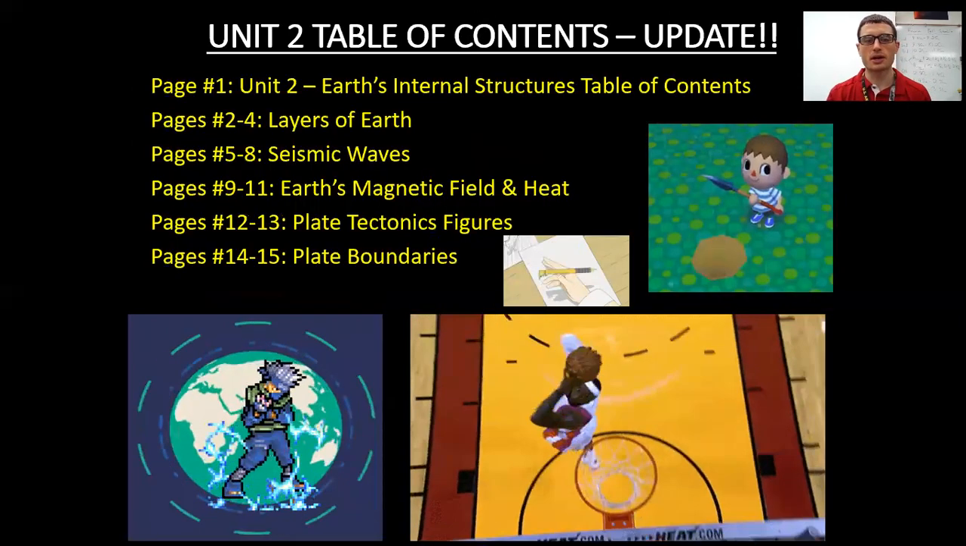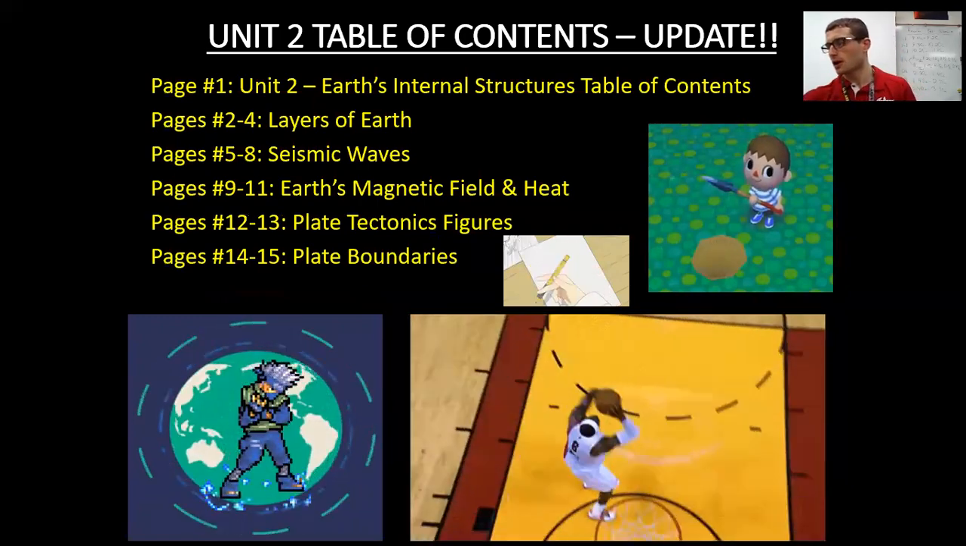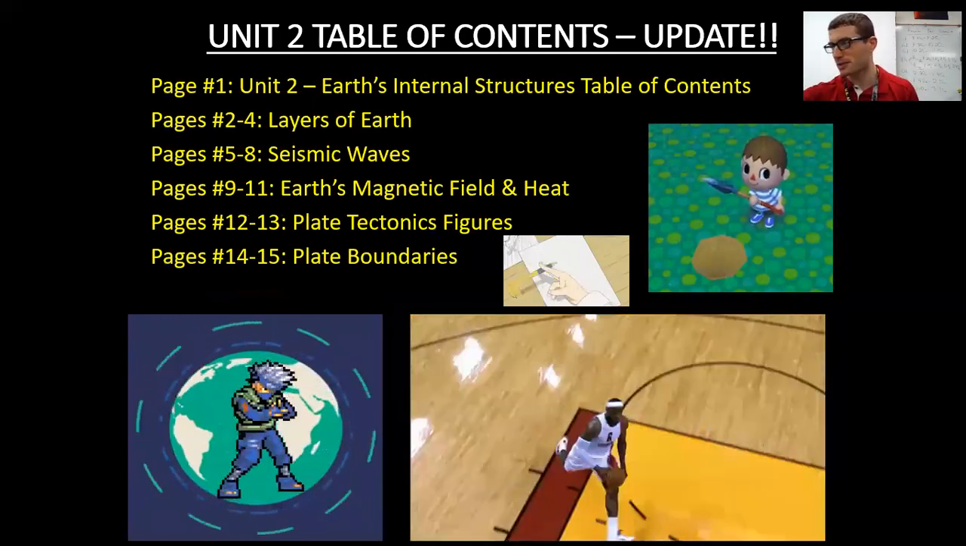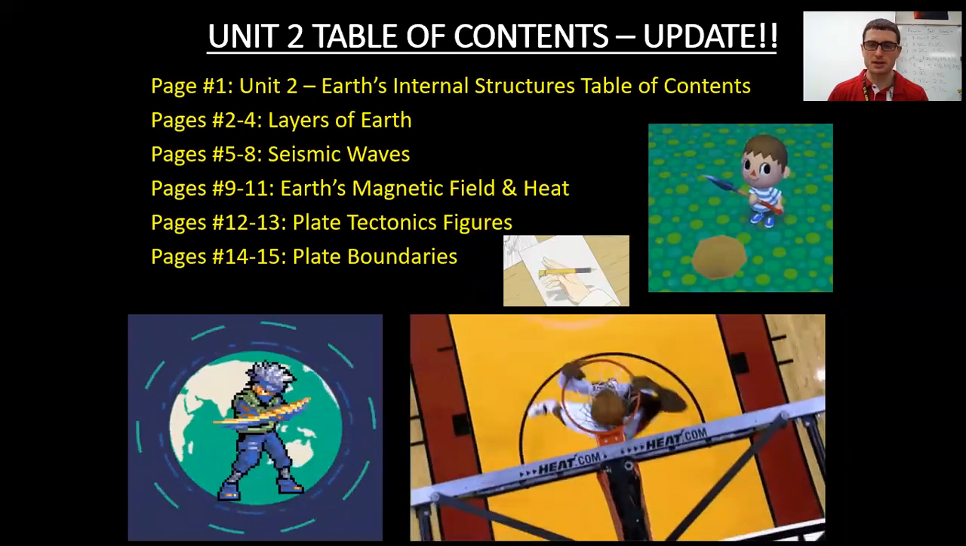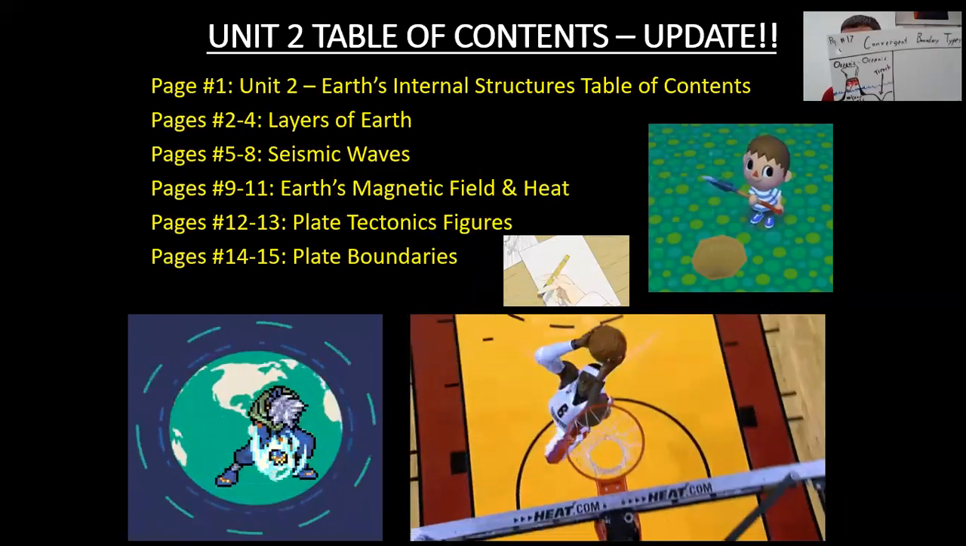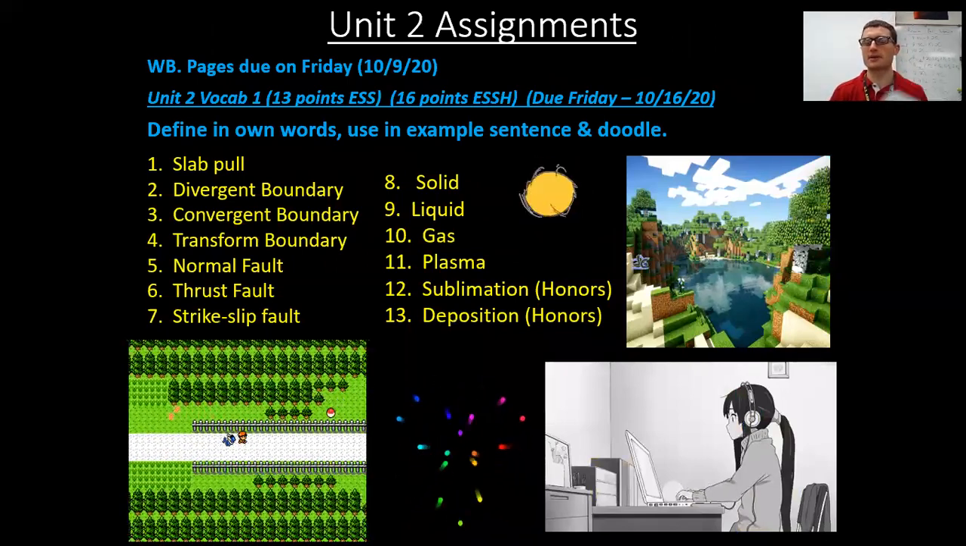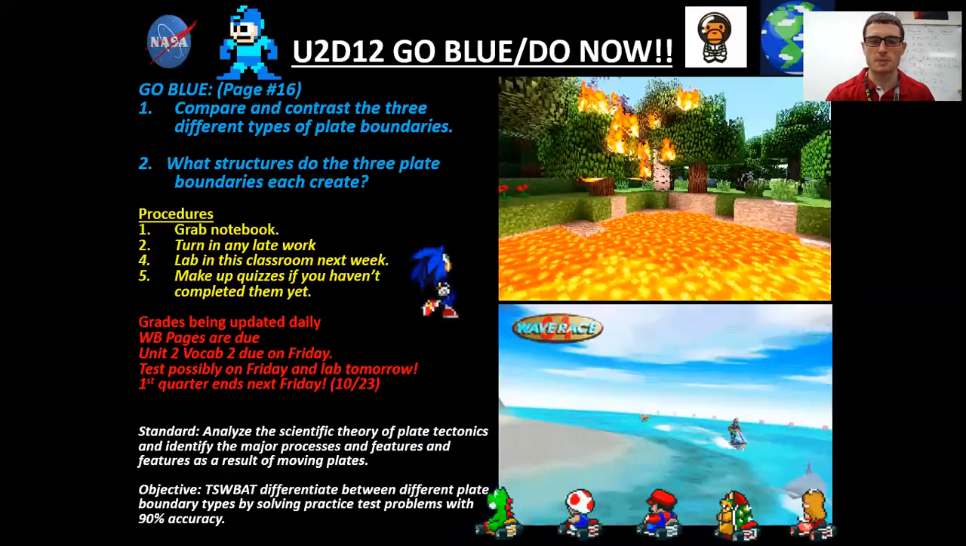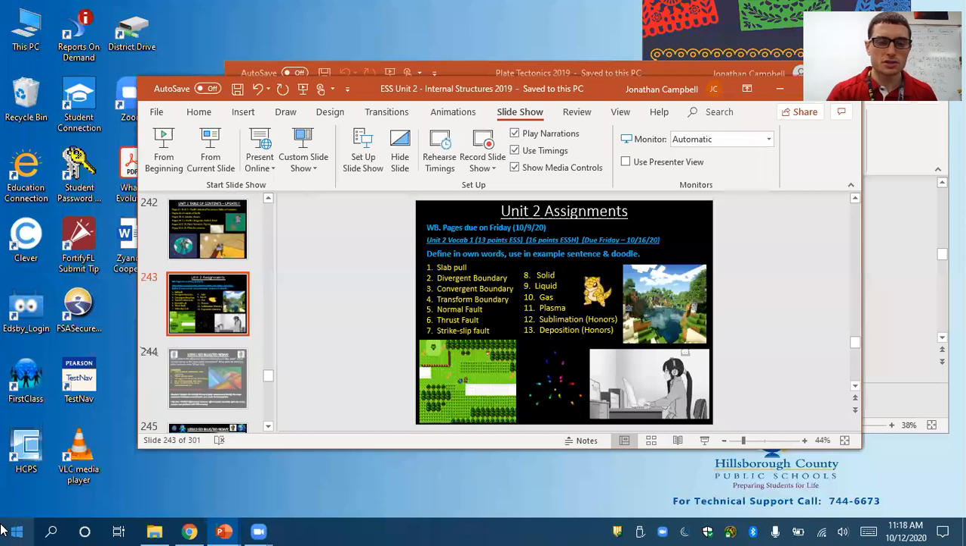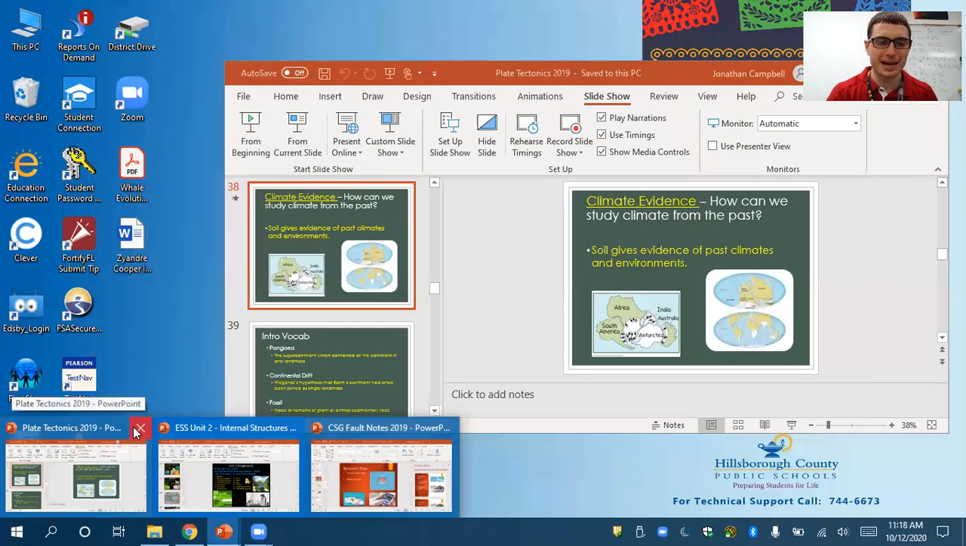We're going to continue on, again, pages 14 through 15. We're going to discuss plate boundaries, again, convergent boundary types. As you see here, again, we're going to make our own version of this on page 17. Again, this is the vocab that's due Friday. You guys have seen that. That's been posted since last week. So let's go ahead and continue. We've got to talk about convergent boundary types.